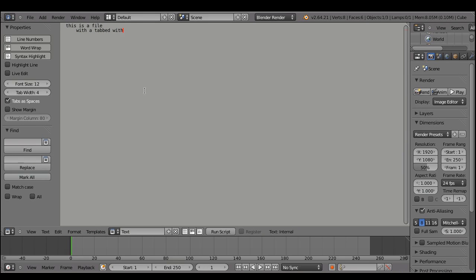In this case, this tab line is converted to spaces, 4 spaces. If we reduce to 3, we have 3 spaces before the start of the line.